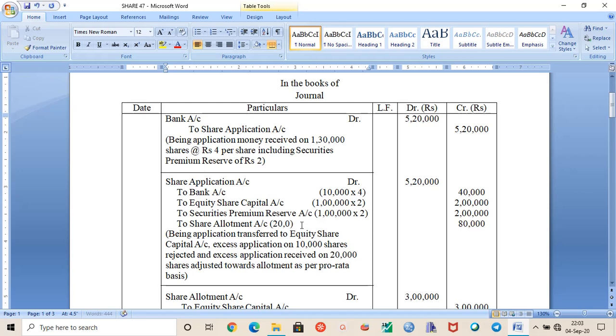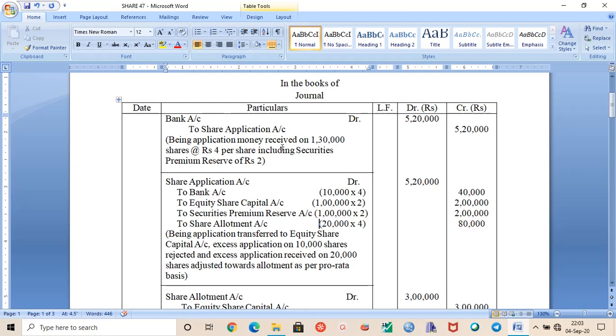So 20,000 into 4, that is how it is 80,000. So you can do it this way in your answer.